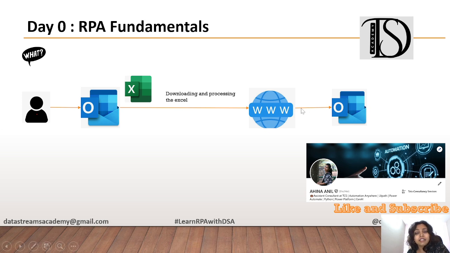This is a repetitive task. We can automate it. When the bot comes into the picture, it will do the same operation. Whenever a new email arrives with the Excel, the bot will download it, process it, do the operations it has to do in the portal, and send a notification email. Simple as that. That is why we are using RPA. That is what RPA is.